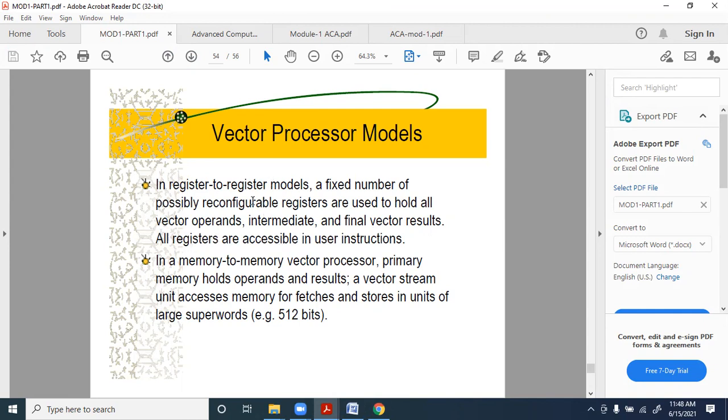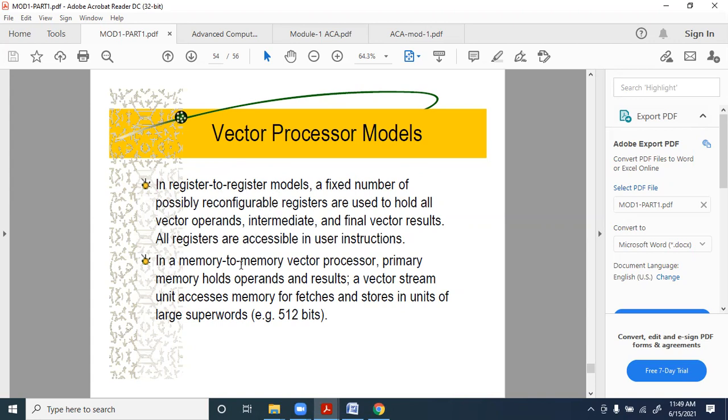So we have many registers in the register to register model, where data can be transferred from one register to another, and the vector operands as well as the intermediate and final results are all there in registers. In the register to register model, we use instructions which manipulate the registers. So register type of addressing can be used over there.